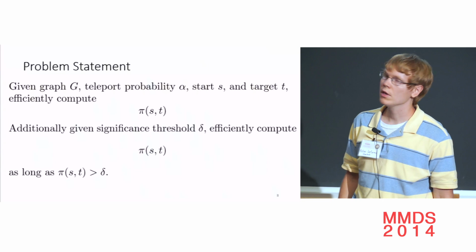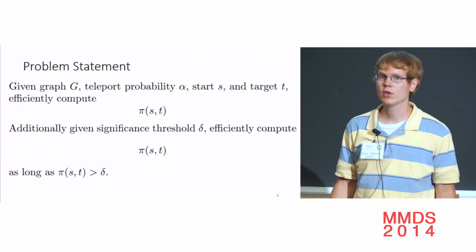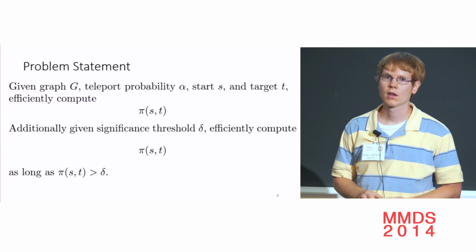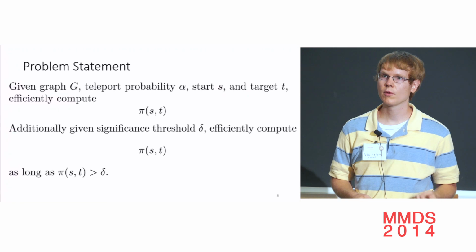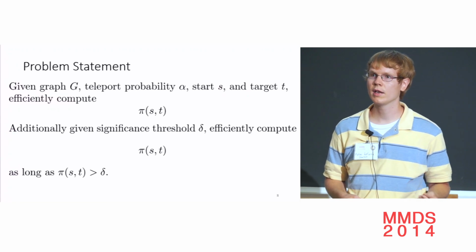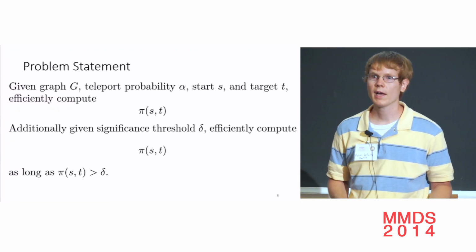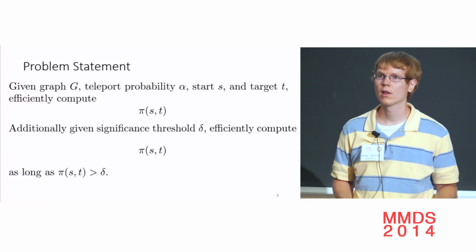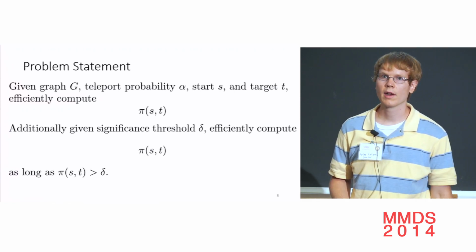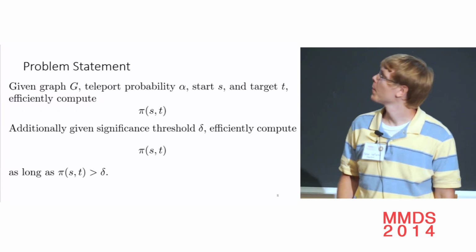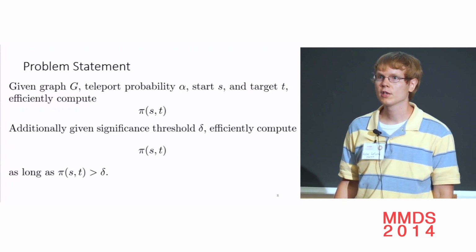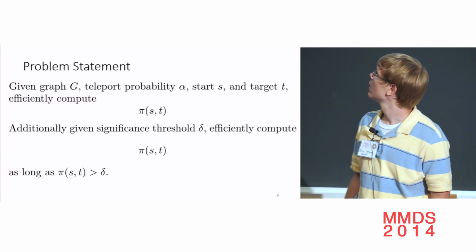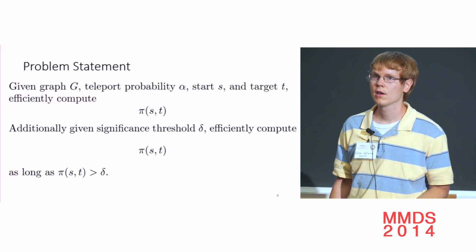So we have a threshold delta, which captures this issue. And we only care about personalized PageRank if it's bigger than delta. So if pi_st is less than delta, our algorithm will say that it's small, but it does not need to return an accurate estimate. But if pi_st is bigger than delta, if it's not too small, we guarantee that it will return an accurate estimate in terms of relative error. And our goal is to solve this problem as efficiently as possible. So we're trying to minimize running time while giving an accurate estimate in relative error.